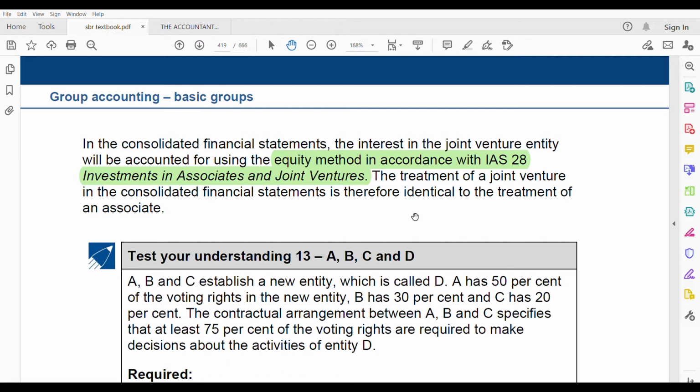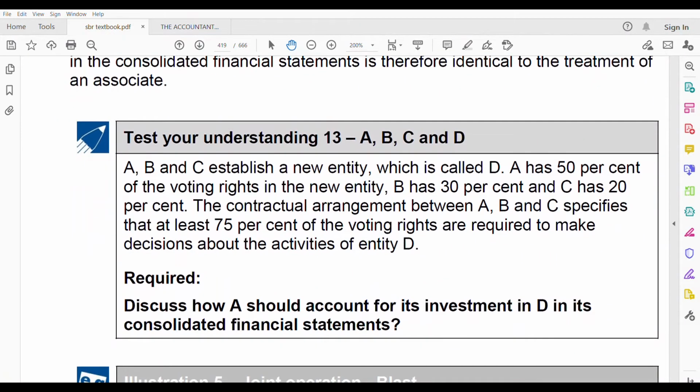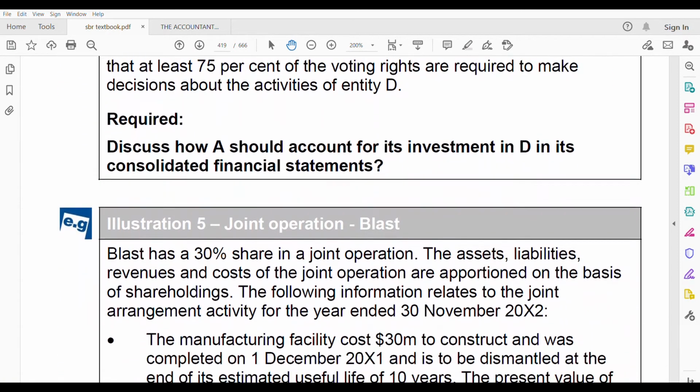So the treatment of a joint venture in the consolidated financial statements is identical to the treatment of an associate. If you know the treatment of an associate, you will automatically understand the treatment of a joint venture. Okay. So we already have this understanding, but definitely before this, let us go through the illustration.